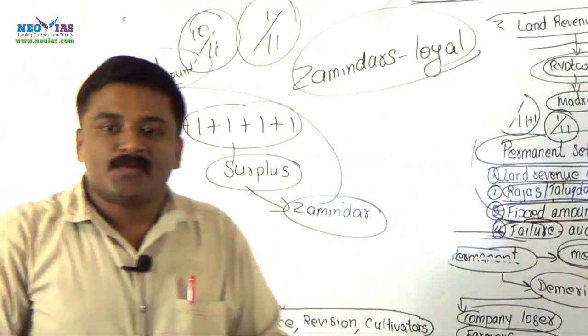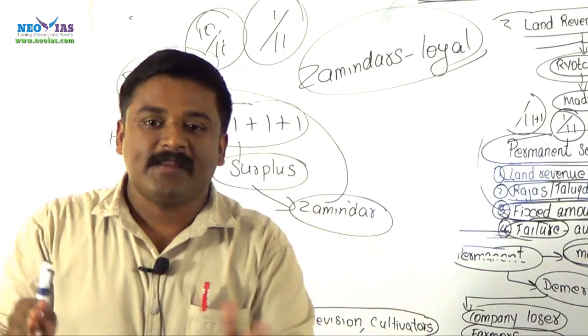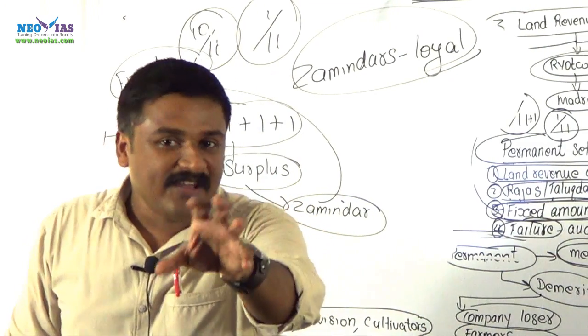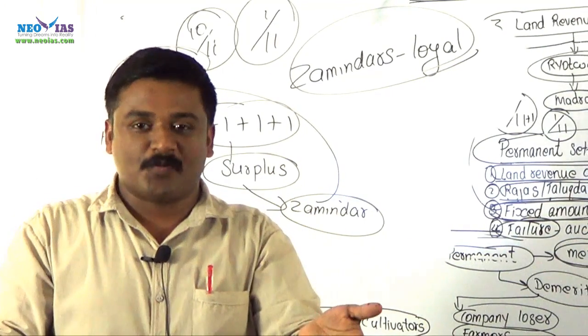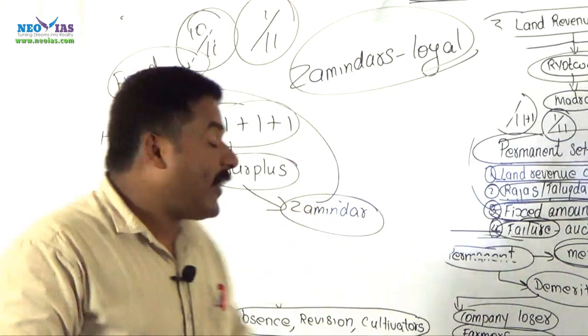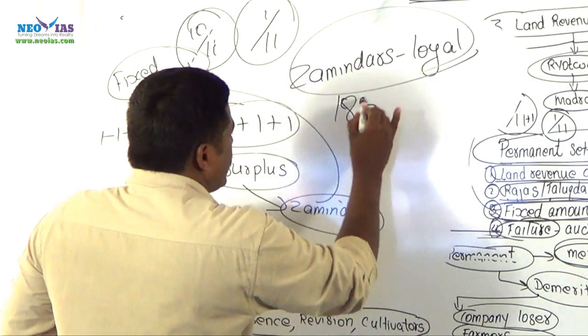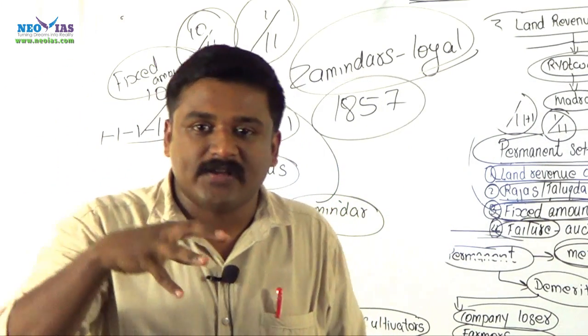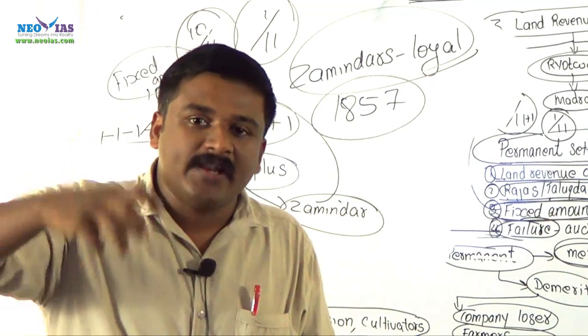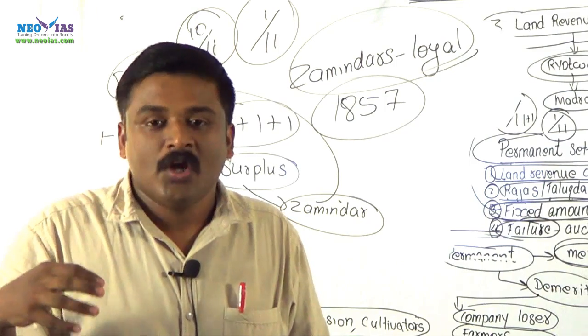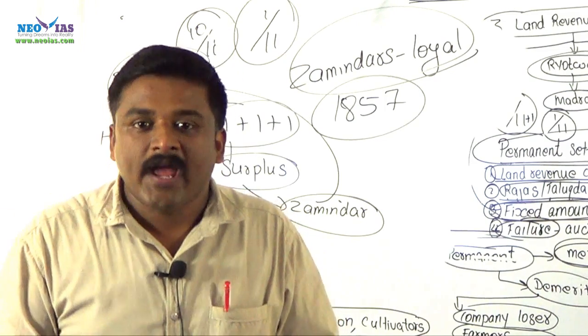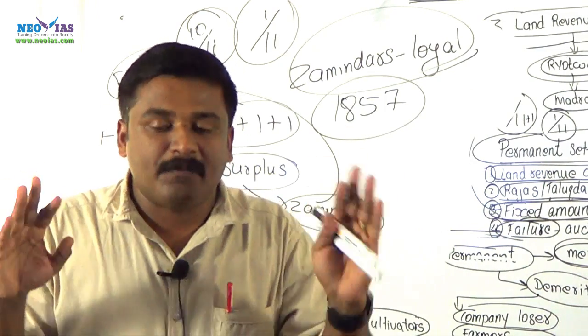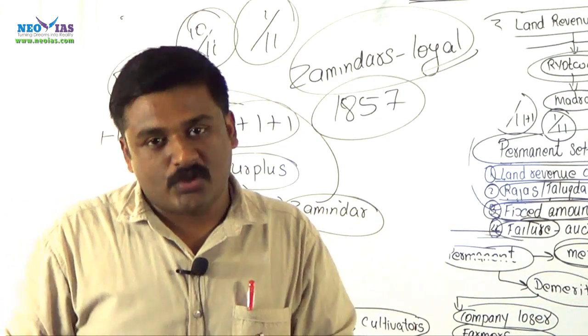Under this system, since this is an agreement between the government and the zamindar, the zamindar was made a loyal class to the British. Let us check the case of the 1857 revolt. In the 1857 revolt, most of the zamindars, most of the rajas and these highly influential people in the society became a loyal class of British, and they supported British colonial administration even during crisis situations.